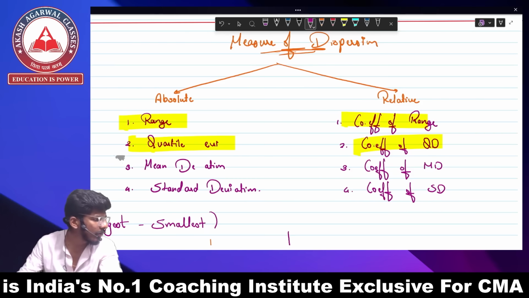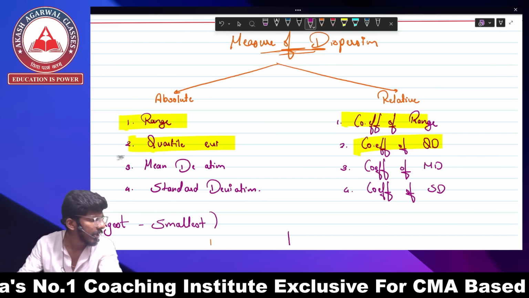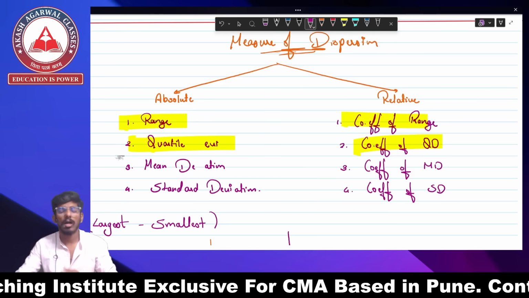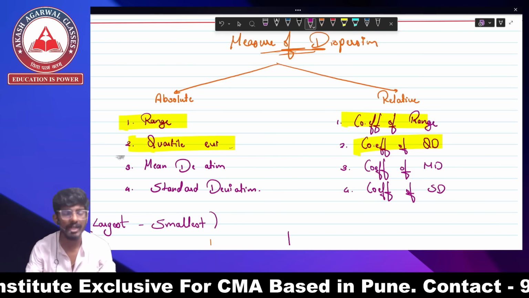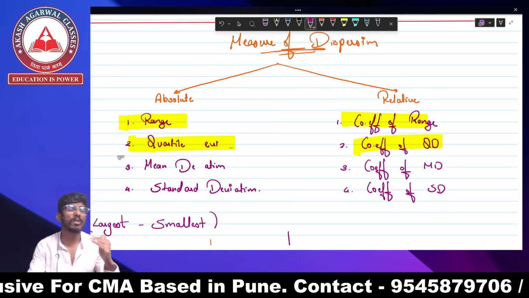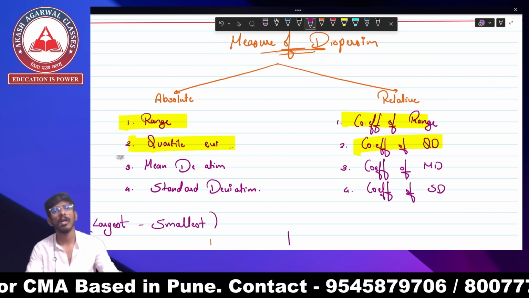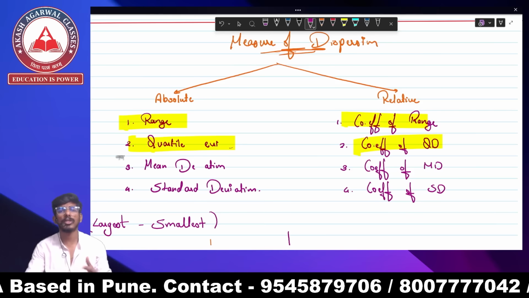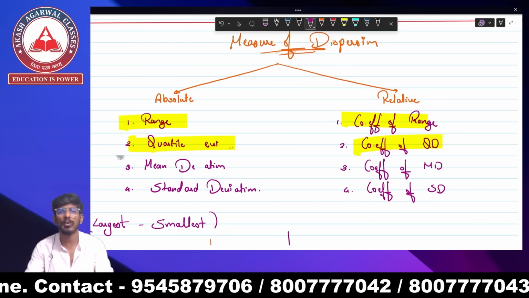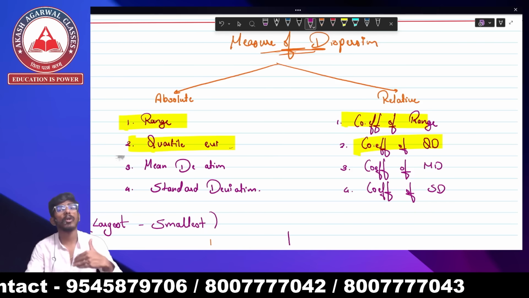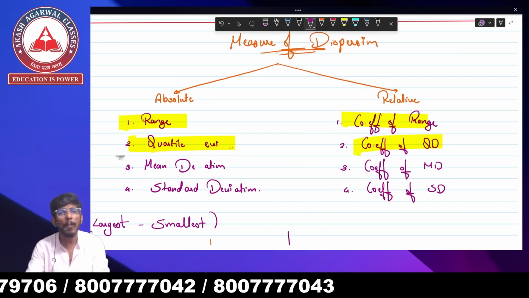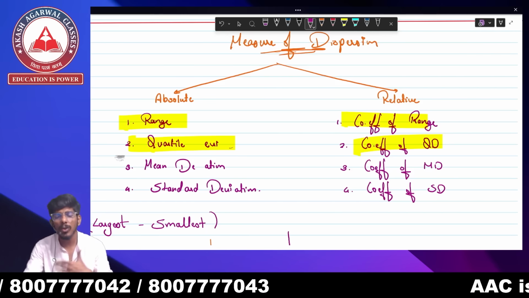So what are we going to do over there? We are basically going to subtract Q3 minus Q1, and then that is going to be our quartile deviation. In quartile deviation, there were two types. One was interquartile and the other was semiquartile. For interquartile, the formula was Q3 minus Q1. And for semiquartile, the formula was Q3 minus Q1 upon 2. For coefficient of quartile deviation, the formula was Q3 minus Q1 upon Q3 plus Q1 into 100.